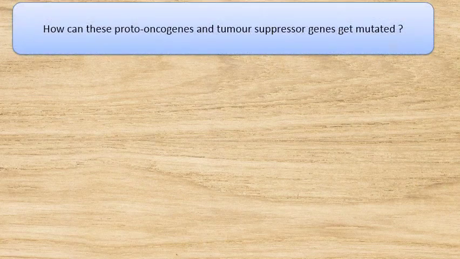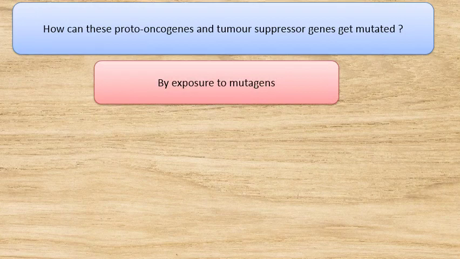Now I have some questions for you. How can these proto-oncogenes and tumor suppressor genes get mutated? They are mutated through exposure to mutagens. What are these mutagens?